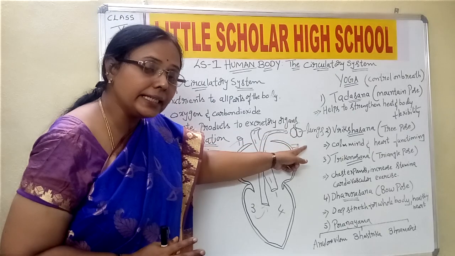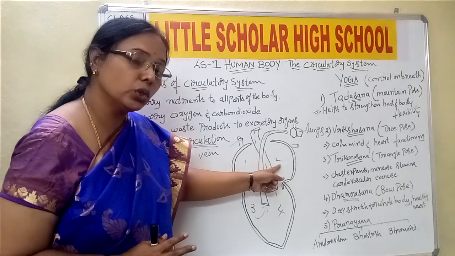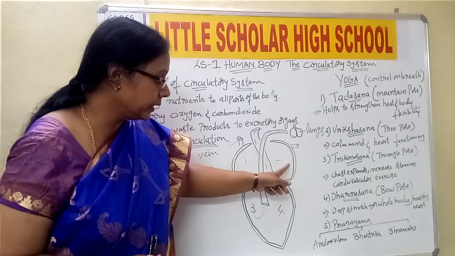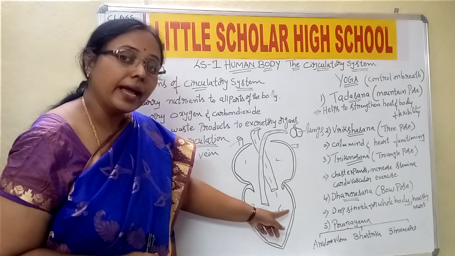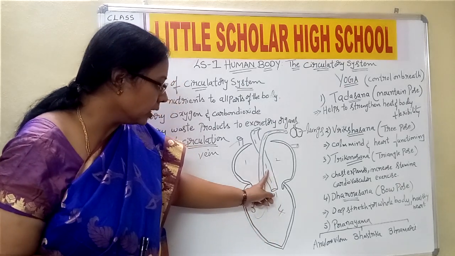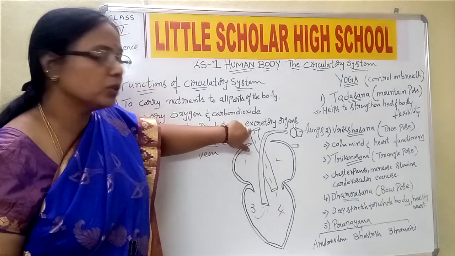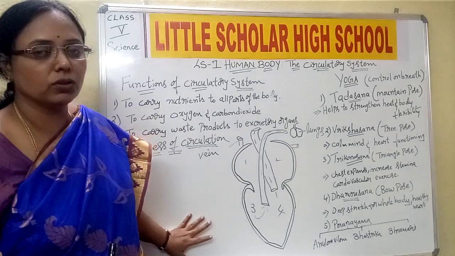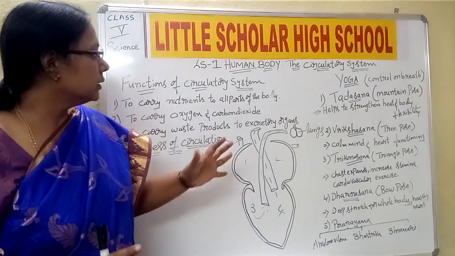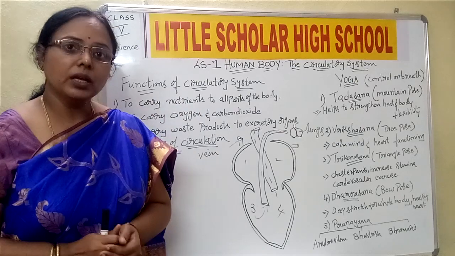From the lungs it again enters a vein, and from that vein it enters the heart again, that is the auricle. Then from the auricle it enters the ventricle, and from this ventricle it passes through one more artery, which is very large in nature, and from here it goes to various body parts. This is how the circulation of the blood takes place. Hope you understood, children. These are the functions of the circulatory system.